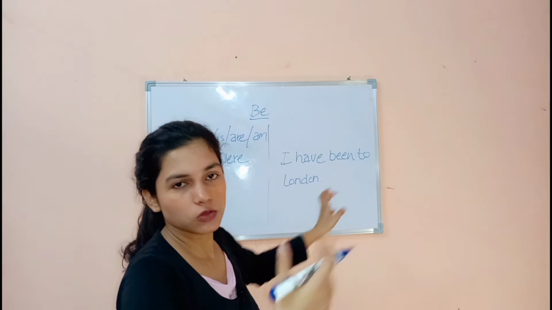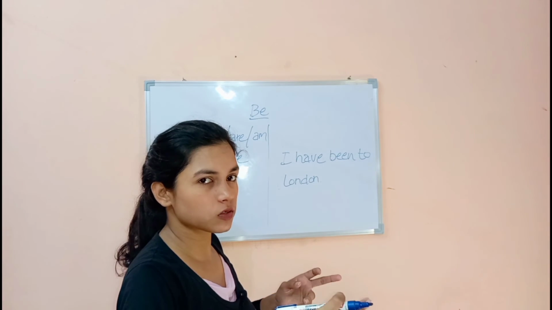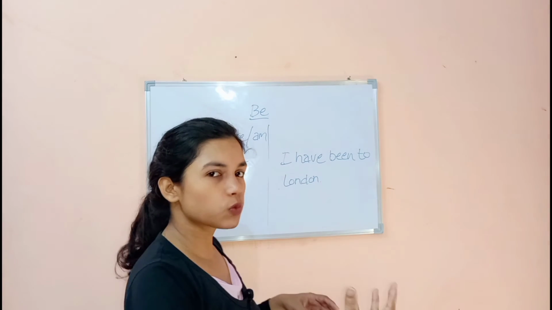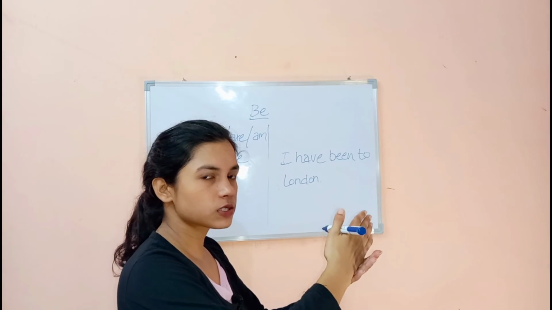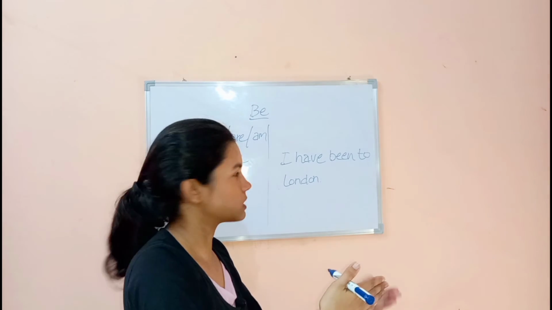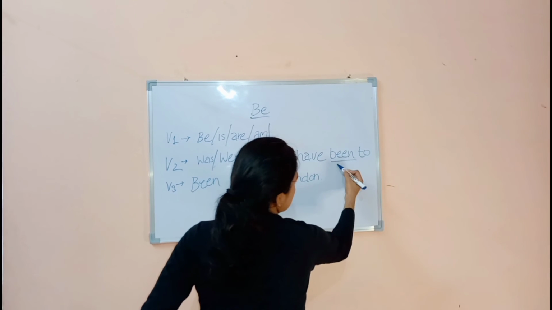I have been to London means this is present perfect continuous tense, where something that I was doing was going on continuously, but right now I have just stopped. Okay, in present, so it is in present tense. And here been is used as a main verb.